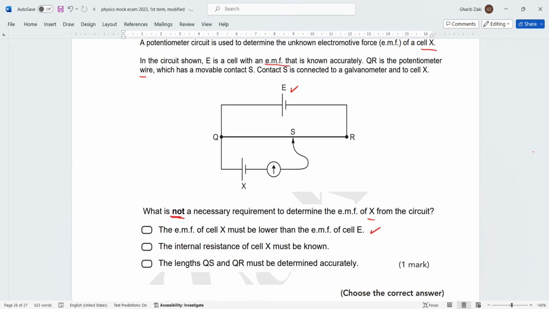And the lengths QS and QR must be determined accurately, yes. The internal resistance, no, we don't need this. It is not necessary for this. Okay. Remember the formula: X over E equals the length of balanced QS over QR. This is the formula for the potentiometer.